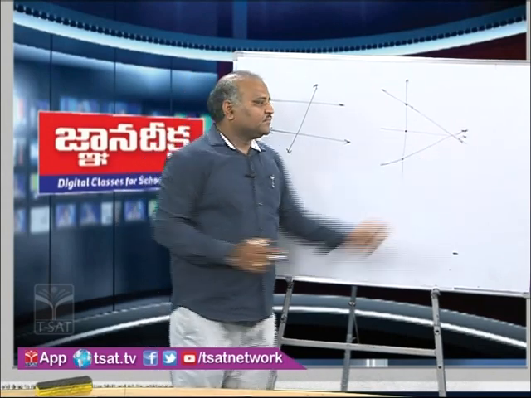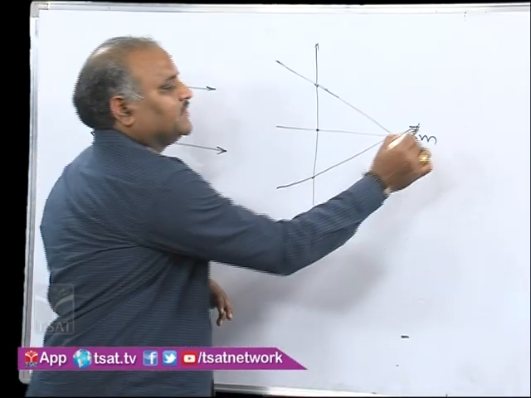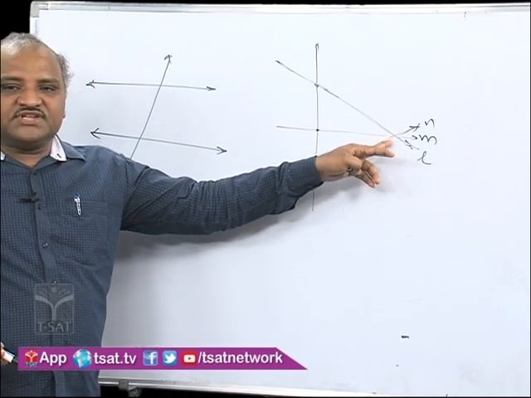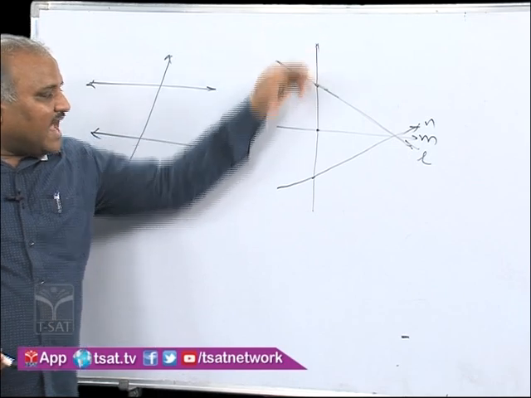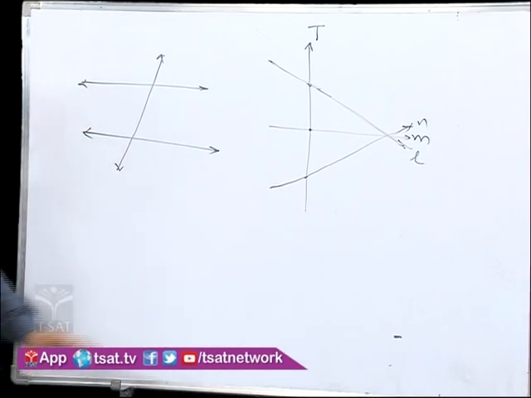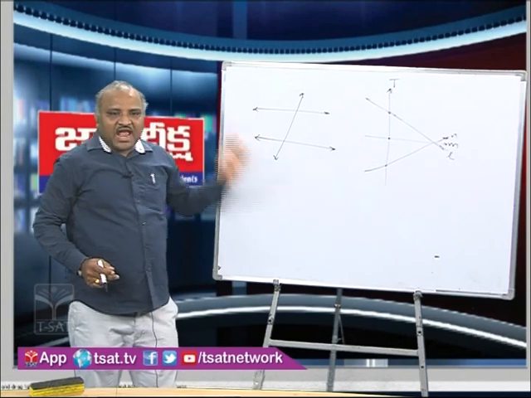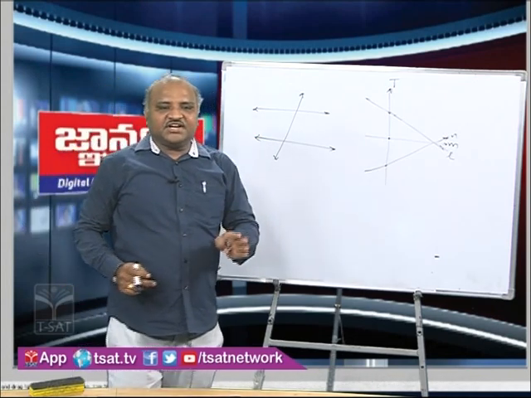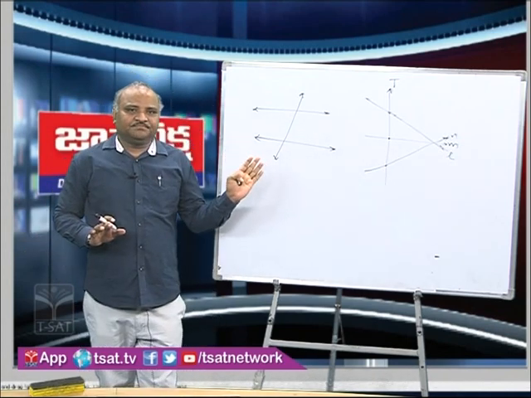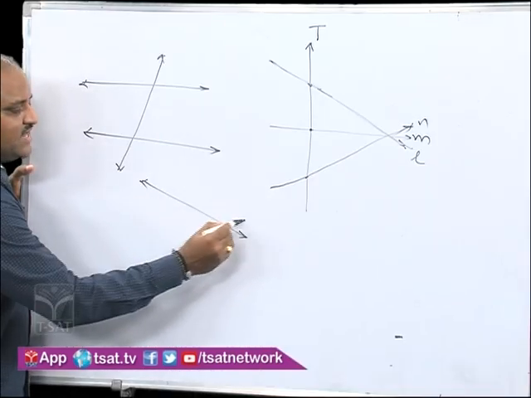Here this is one line L, second line M, and the third line N. So L, M, N, three different lines which are concurrent also can be cut by another line, and this is called a transversal. So a transversal is a line which cuts distinct lines in distinct points, that's all, not particularly parallel lines.